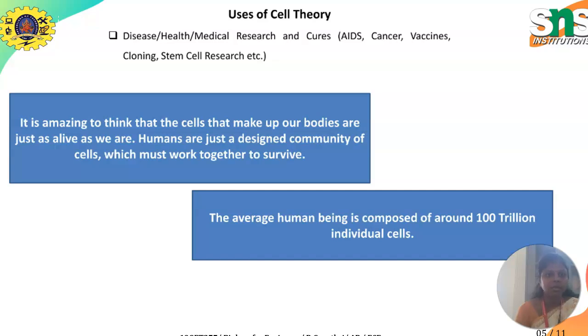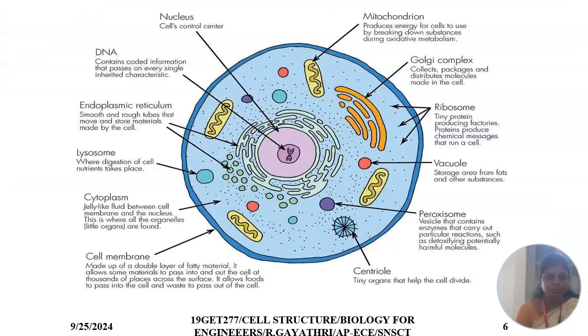It is amazing to think that the cells that make up our bodies are just as alive as we are. Humans are just a designed community of cells which must work together to survive. The average human being is composed of around 100 trillion individual cells. In the cell structure, the outer layer represents the cell membrane, inside which are the cytoplasm and the organelles, and next to that we have the nucleus. Inside the nucleus, our DNA is present.